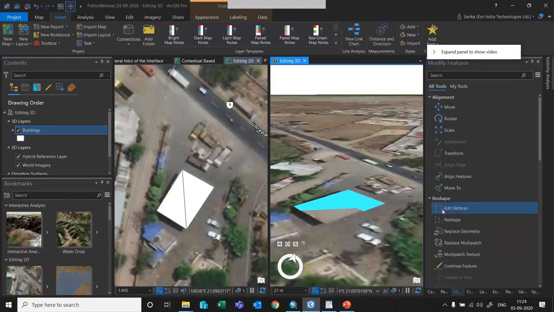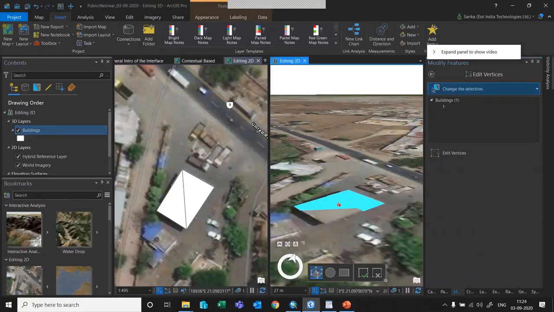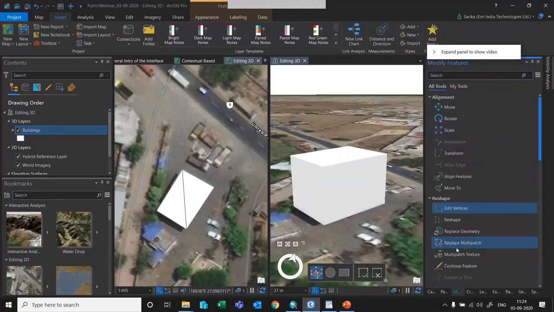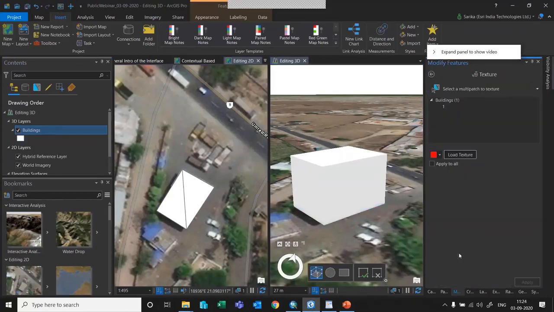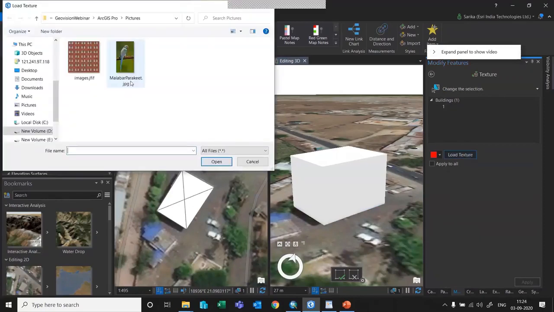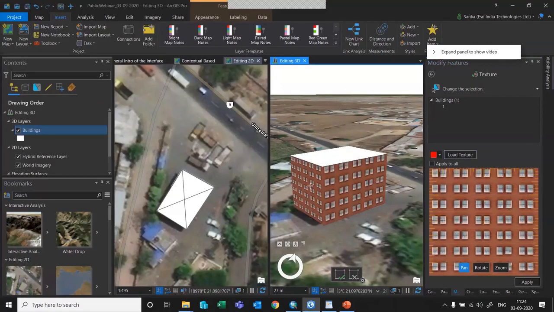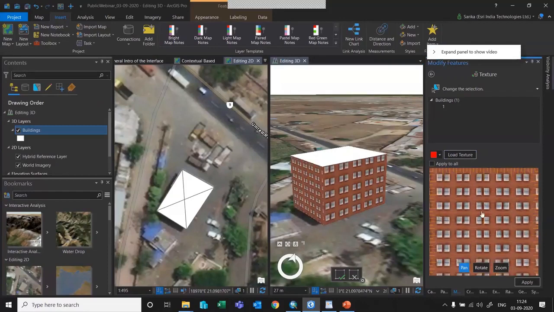I'll just say edit vertices, and I'll pull this building up, and I'll go back and say apply the realistic multi-patch texture. As soon as I call that tool, it will ask me to either load a texture, or you can use a color. So you can just give the texture of the buildings. And if you want to make any settings, like zoom in, zoom out, or rotate, you can do that as well. In this way, you can start configuring the features.